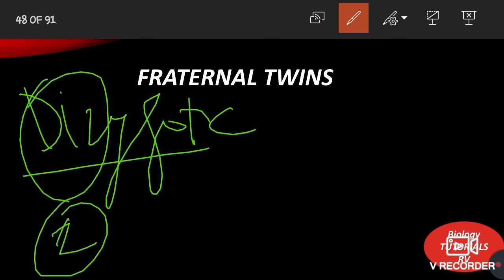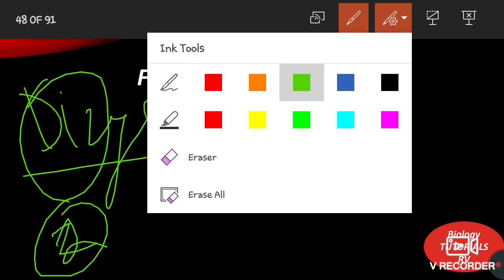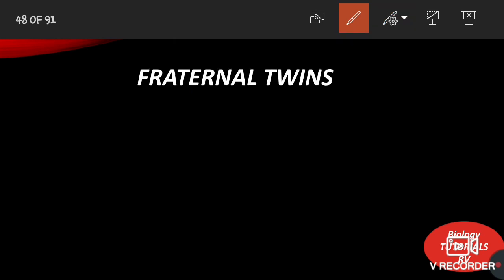Di means 2, that means they develop from 2 different zygotes. Sometimes a woman's ovaries release 2 eggs and for those 2 eggs, 2 separate sperms are required for fertilization, and this forms twins known as fraternal twins. Because 2 zygotes are required, they are named dizygotic and they are also known as non-identical twins.